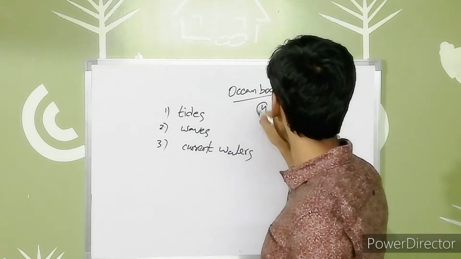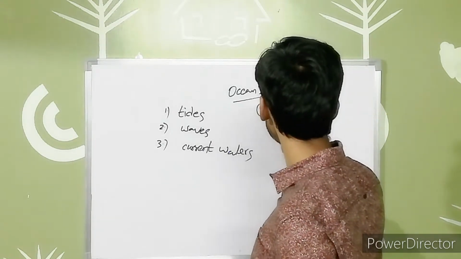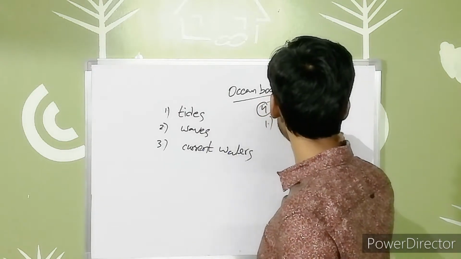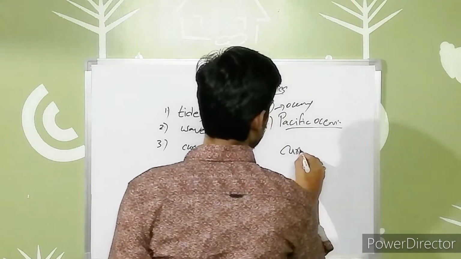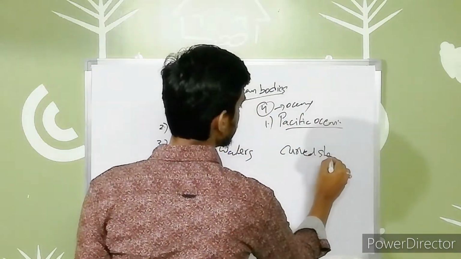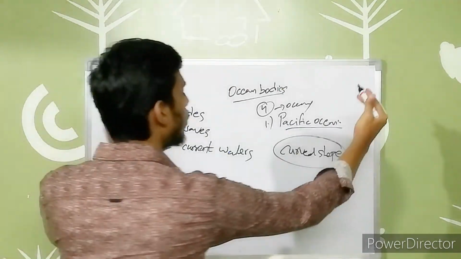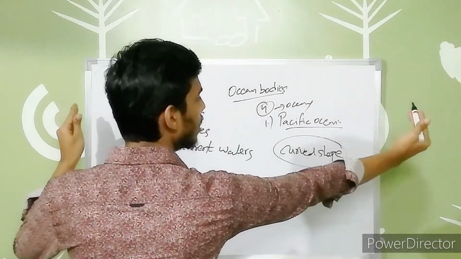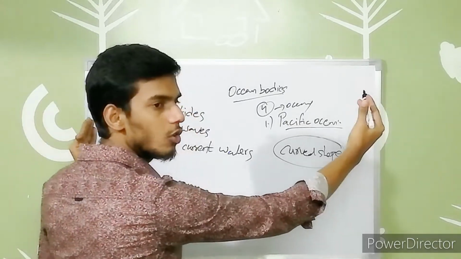There exist mainly four oceans in the world. The first one is the Pacific Ocean, which is the largest ocean in the world. It is of a curved shape, because both sides of our world map, on the western side and the east side, both exist as the Pacific Ocean.